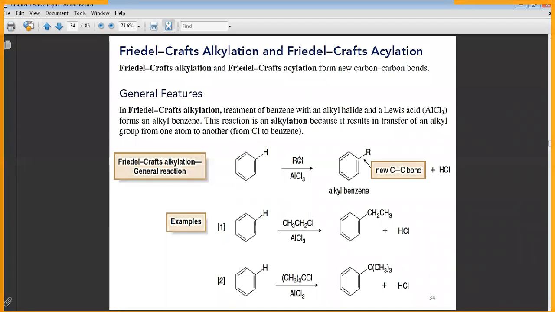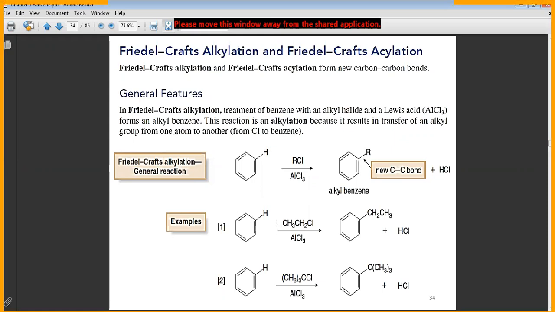If you use Br, that means AlBr3. This reaction is an alkylation because it results in transfer of the alkyl group from one atom to another, that means replacement of the hydrogen by an alkyl group. We say alkylation.